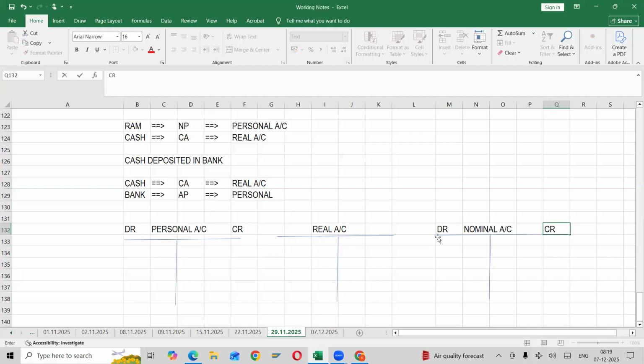This is the debit side. So my question is, in debit, there is no R. Why are we making it DR? I'm giving 2 minutes time, please.